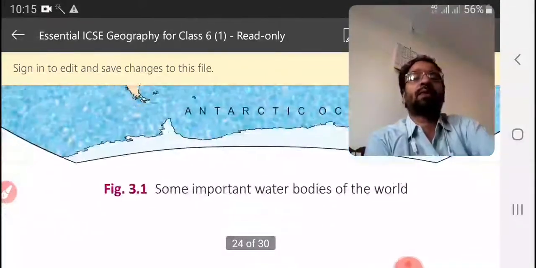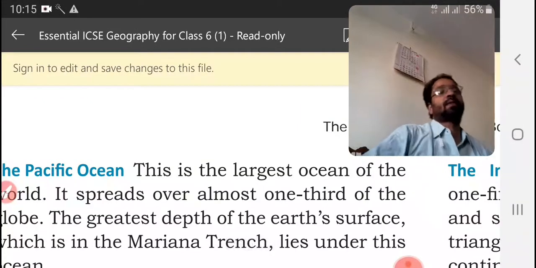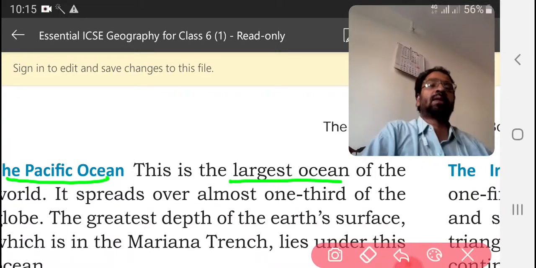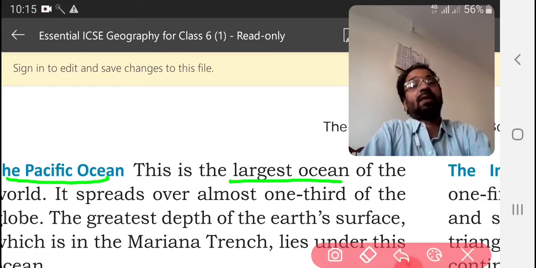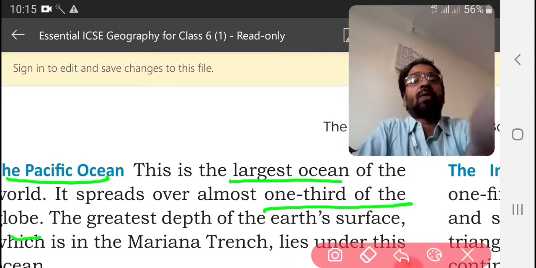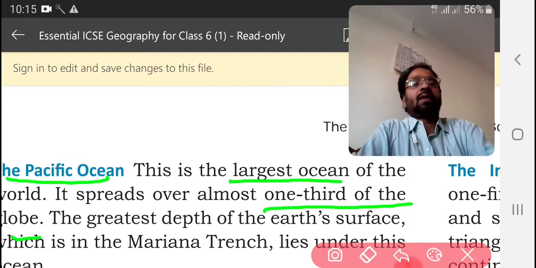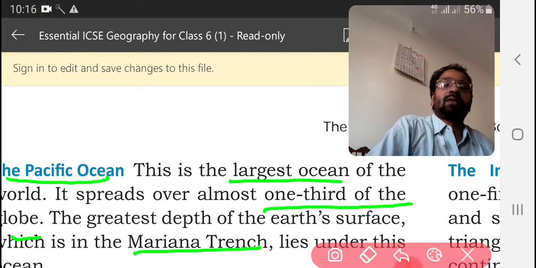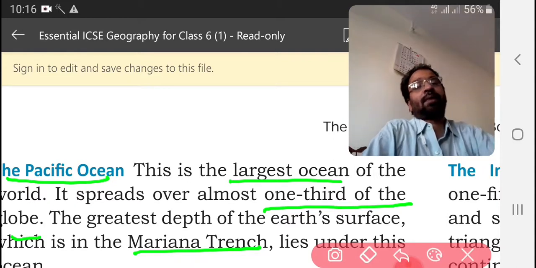Now let us see the Pacific Ocean first. This is the largest ocean of the world. It is spread over almost one third of the globe. And the greatest depth of Earth's surface, the Mariana Trench, lies under this ocean. The Mariana Trench is the greatest water depth of the earth, and it is under the Pacific Ocean only.